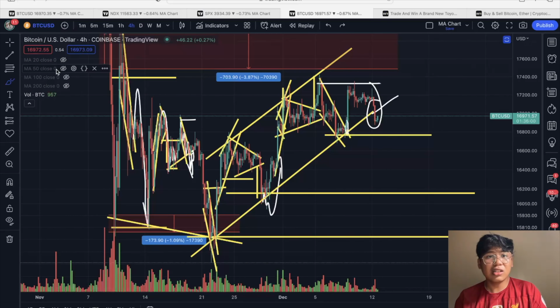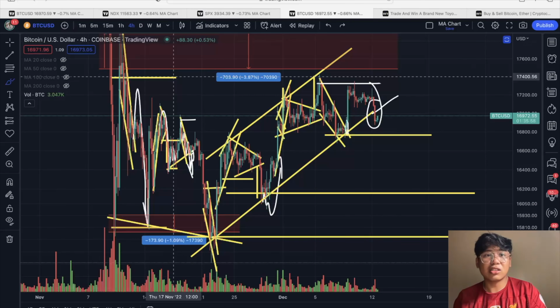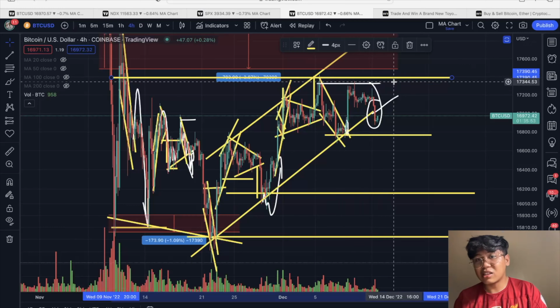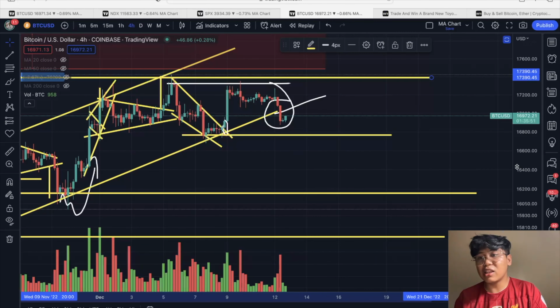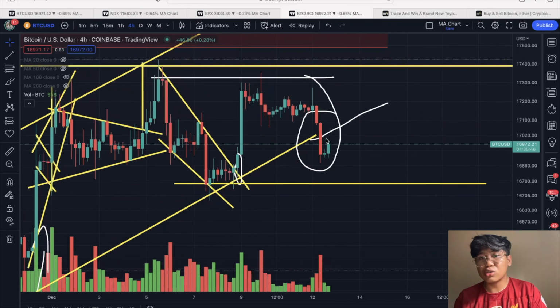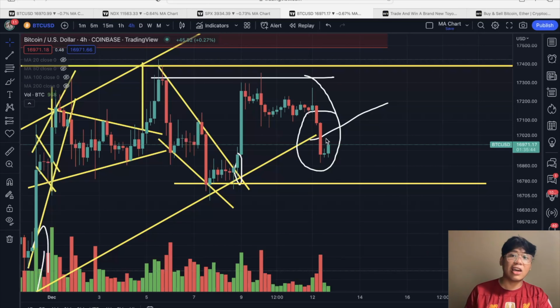Kasi as you can see, this area is a clear resistance area for the Bitcoin price action. That is why we are seeing a resistance dyan with the Bitcoin price action. So right now, those are the things that I'm going to monitor for the very short term. It's for us to have a sell volume dito sa ating 4-hour time frame.